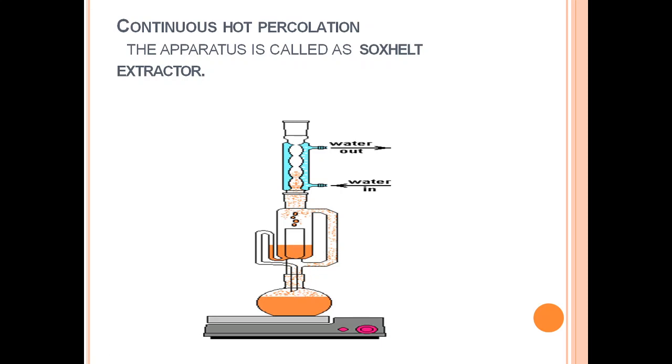This alternation of filling and emptying the body of the extractor goes on continuously. The soluble active constituents of the drug remain here in the flask while the solvent is repeatedly volatilized. The process of filling and emptying of this extractor is repeated until the whole of the drug is exhausted. Normally, this process is repeated about 15 times for complete exhaustion of the drug.